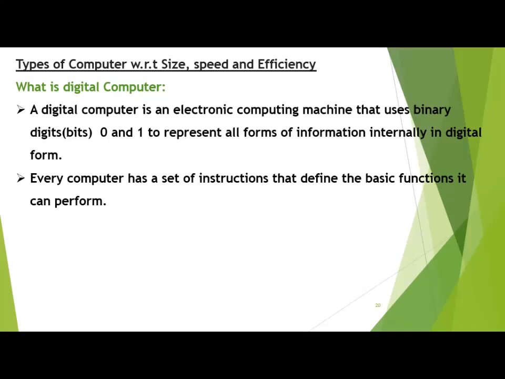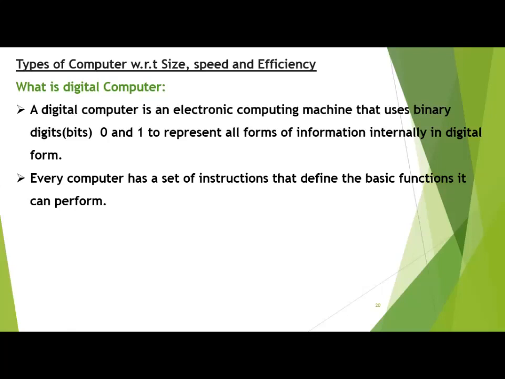Every computer has a set of instructions that define the basic functions it can perform. The computer runs through instructions because it uses software: operating systems and application software. The operating system is a kind of system software, and software means a collection of programs.